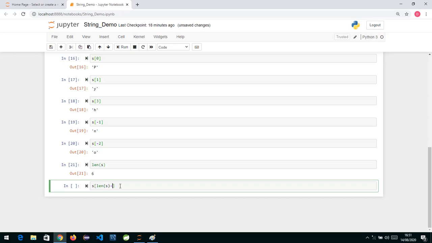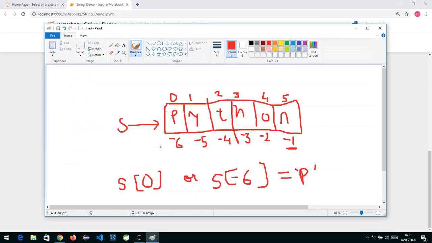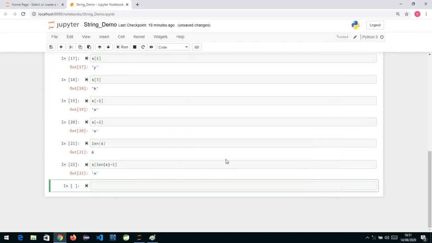But the indexing always starts with 0, so this will not directly give me the last character. As we have already seen, as we are starting with 0, the last character position is 5, but the len function will always give you 6, and as 6 is the actual length, we say 6 minus 1, and that is 5. So len is a function which gives you the length of your sequence, and a string is a sequence. If you don't know the string you have taken from the user, suppose we are taking some string from the user this way, and I ask you to get me the last character from the string which is being entered, suppose I say enter name.